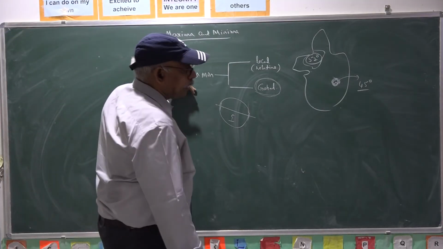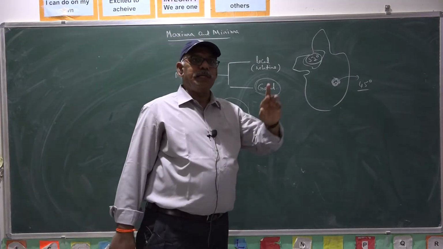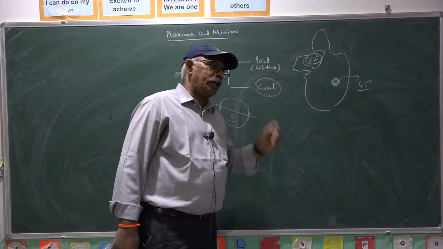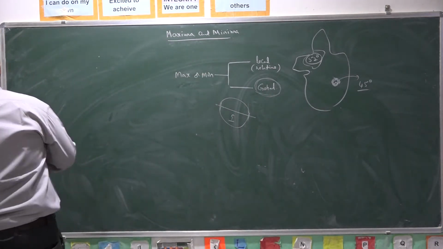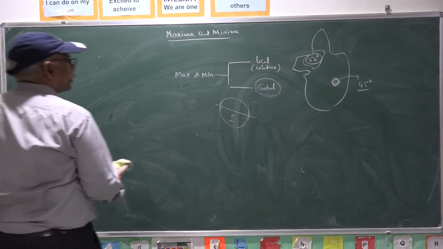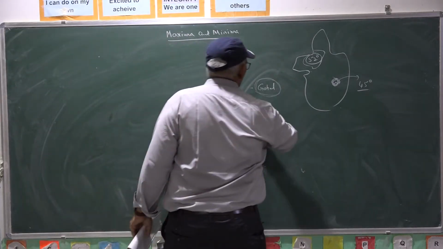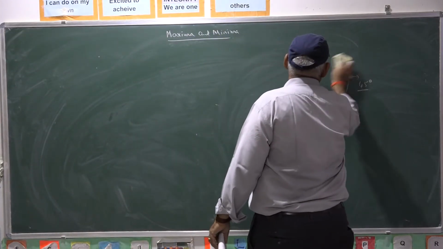So maxima and minima is studied in two ways. One is local and the other one is global. That should be observed. Now coming to definitions of these, local and global.